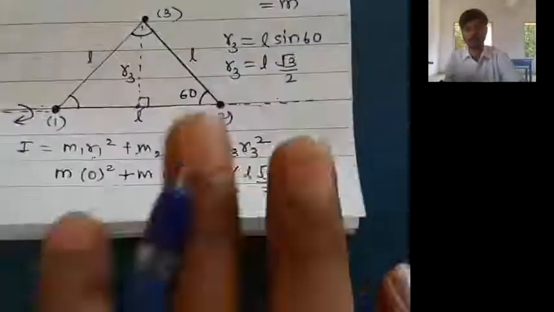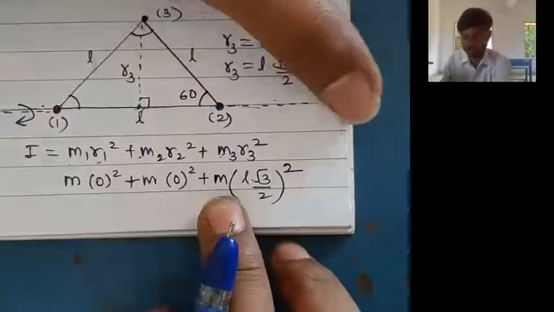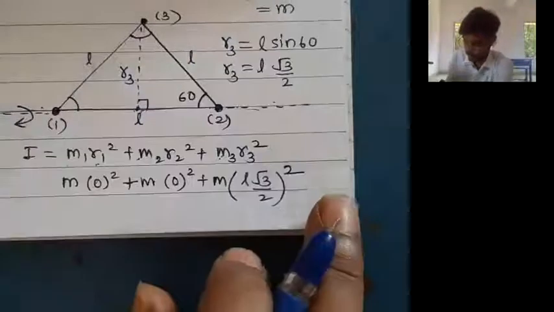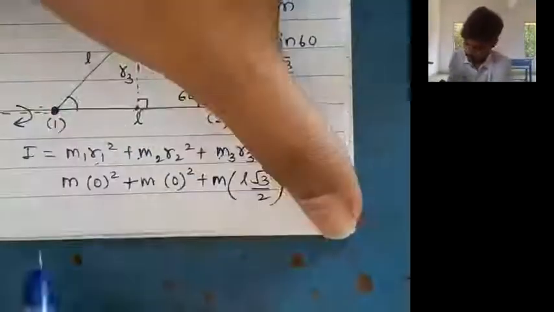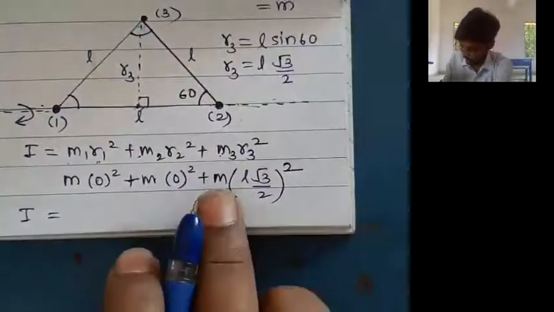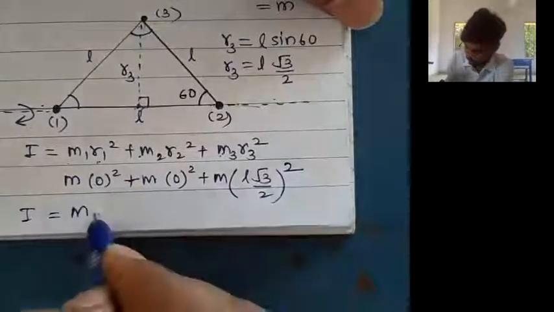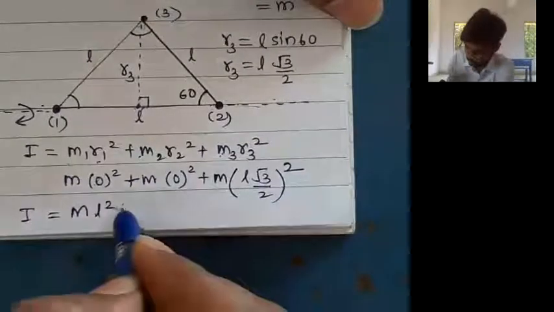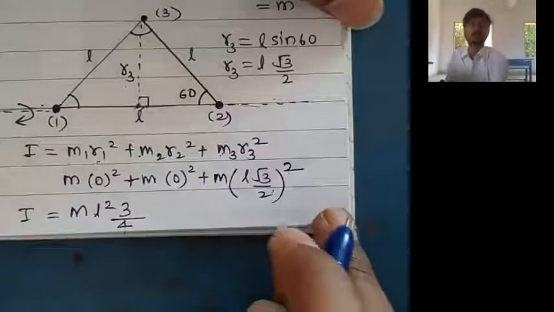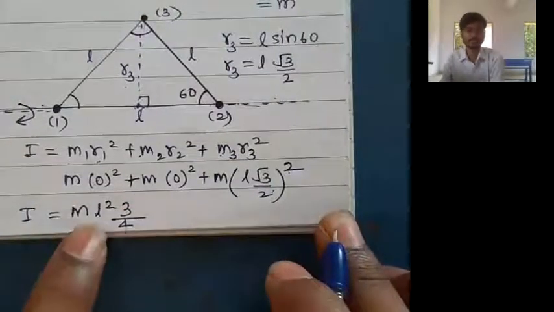Now this value is 0, this value is 0, and this m will remain as it is. Just give me a second. So m as it is, L square, root 3 square is 3, and 2 square is 4. So what is my final answer? My final answer is 3 by 4 m L square.